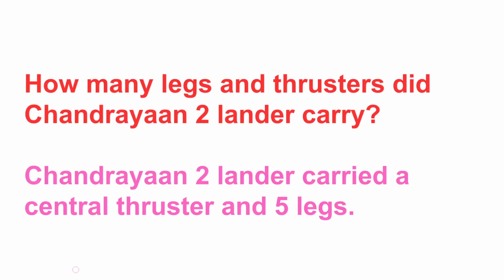How many legs and thrusters did Chandrayaan 2 lander carry? Chandrayaan 2 lander carried a central thruster and 5 legs.